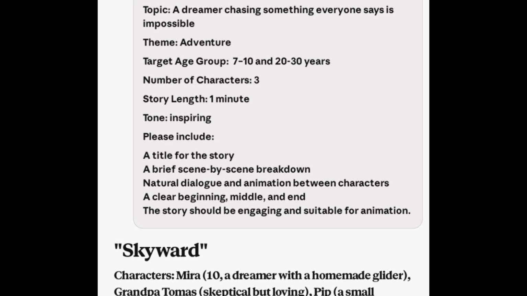Now the next one is a clear beginning, middle, and end. I want everything to be so clear, so unique, so relatable. Then the story should be engaging and suitable for animation. I want the story to be so relatable. I want it to be suitable for animation.